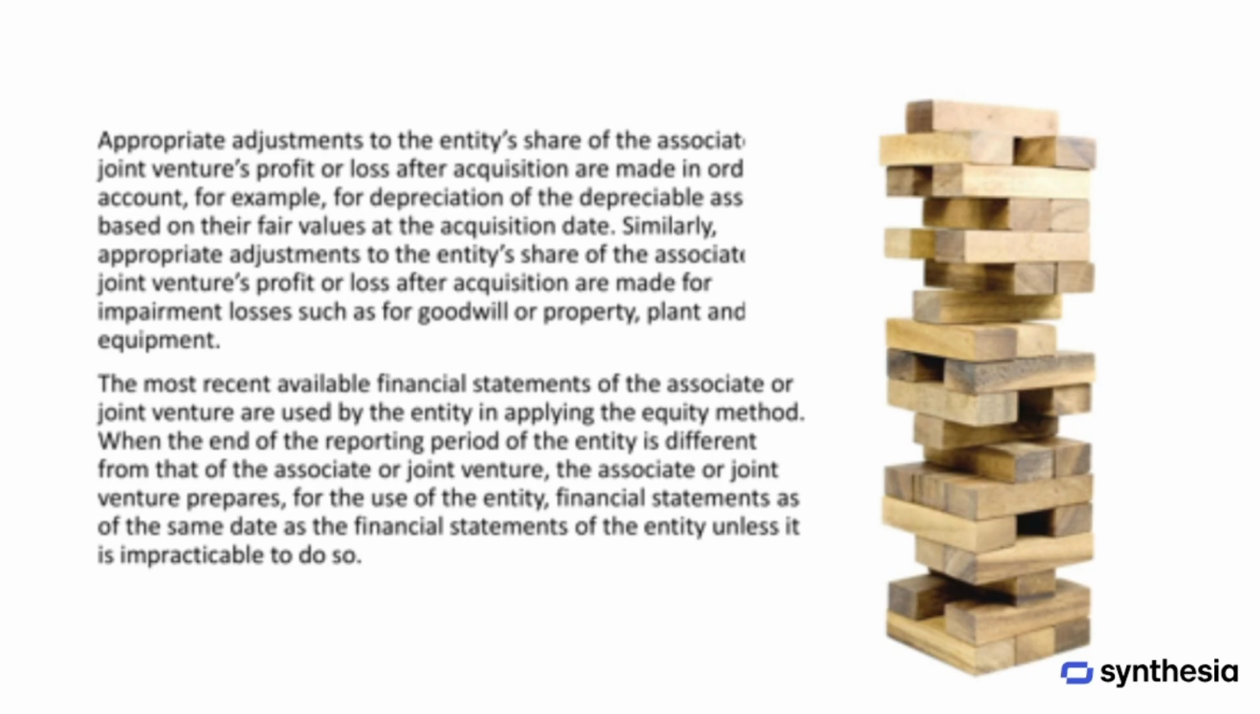After acquisition, appropriate adjustments are made to the entity's share of the associate's or joint venture's profit or loss. For example, these adjustments might account for depreciation of assets based on their fair values at the acquisition date. Similarly, adjustments are also made for impairment losses, such as those related to goodwill or property, plant, and equipment.